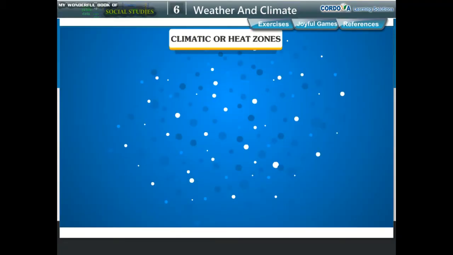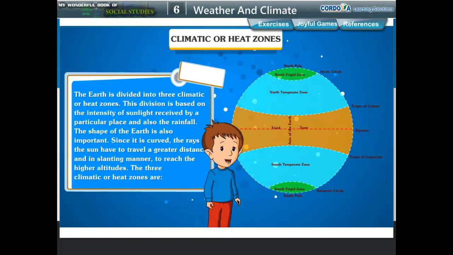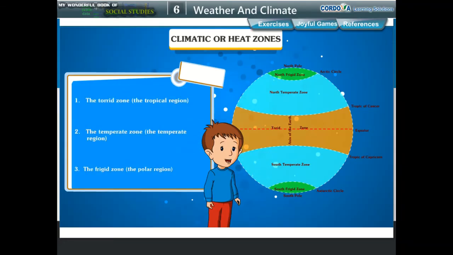Climatic or heat zones. The Earth is divided into 3 climatic or heat zones. This division is based on the intensity of sunlight received by a particular place and also the rainfall. The shape of the Earth is also important. Since it is curved, the rays of the sun have to travel a greater distance and in slanting manner to reach the higher altitudes.